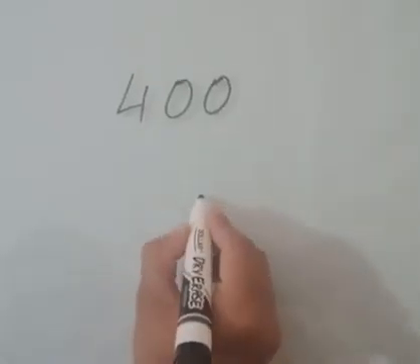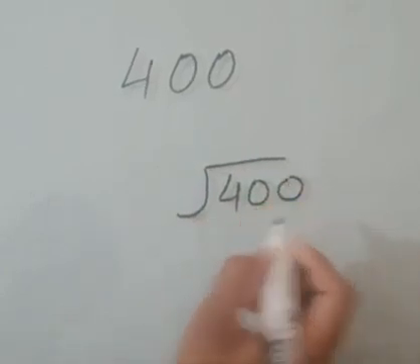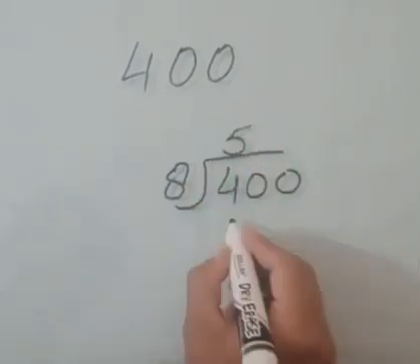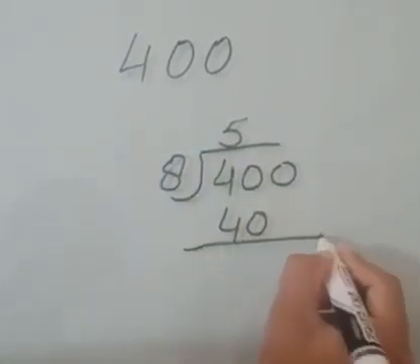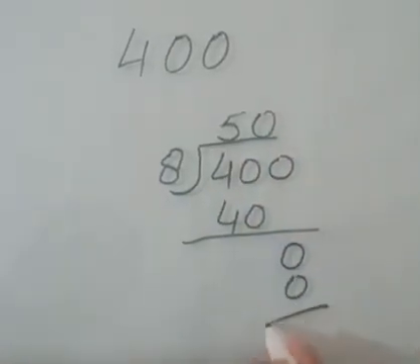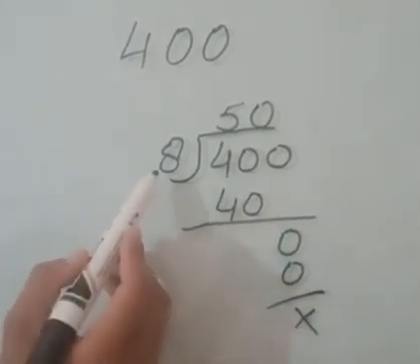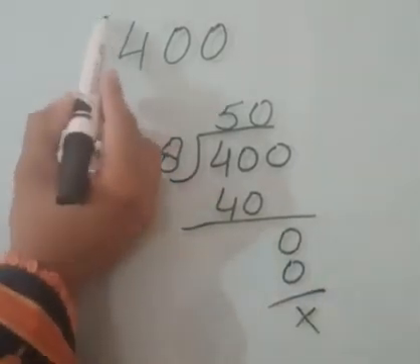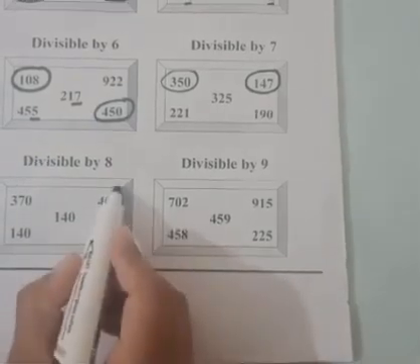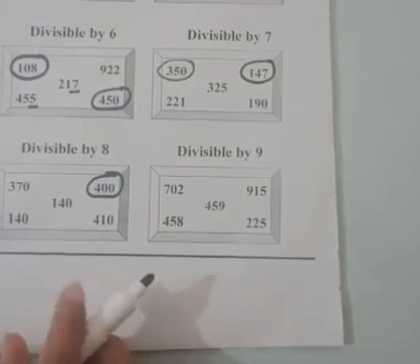When we divide 400 by 8, 8 5s are 40, 8 zeros are 0. So this number is completely divided by 8. So 400 is divisible by 8. There is no other number which is divisible by 8.